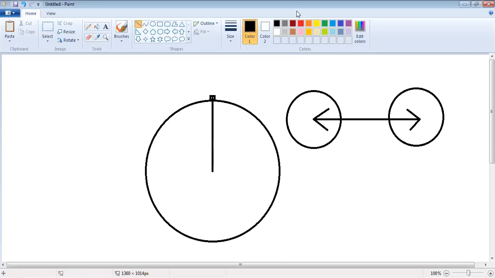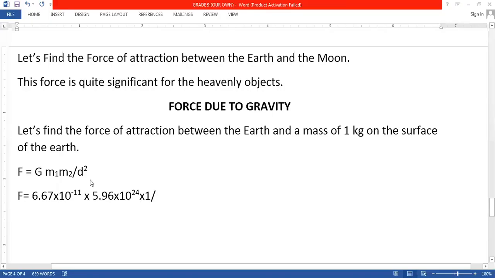Okay, so if you follow that theory, then how much is our d? So the d is equal to the radius of the Earth. And how much is the radius of the Earth, beta? So the radius of the Earth is 6.37 into 10 raised to 6 bracket square.